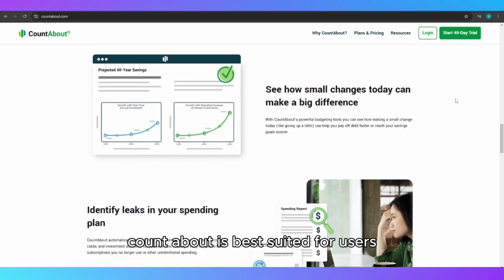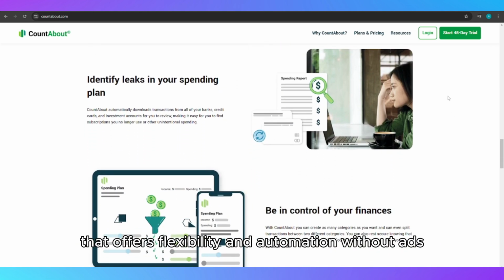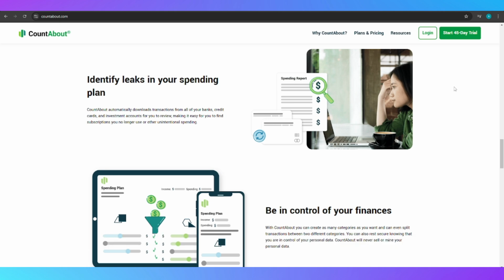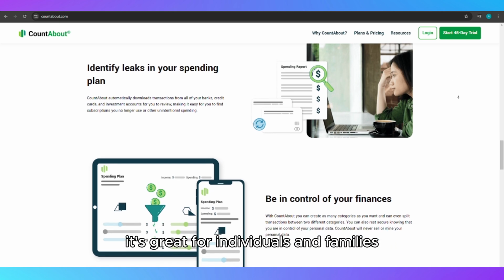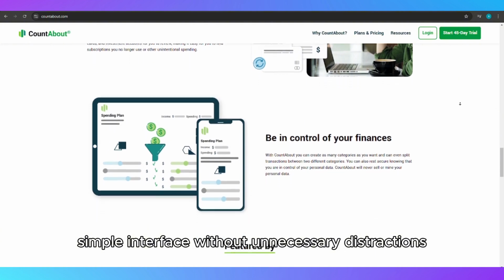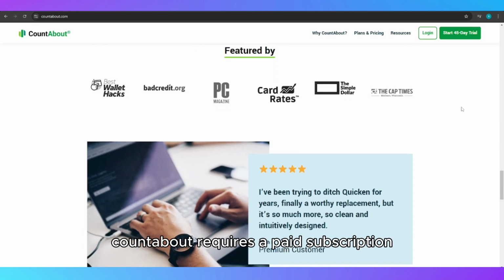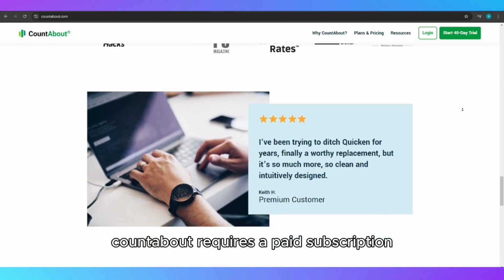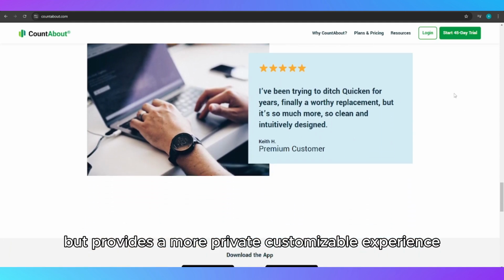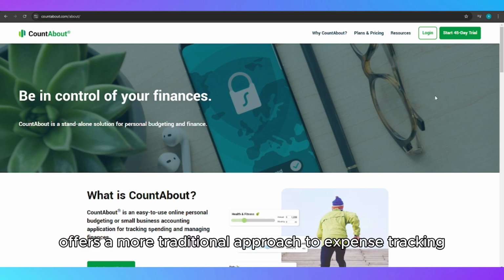CountAbout is best suited for users who want a Mint or Quicken alternative that offers flexibility and automation without ads. It's great for individuals and families who prefer a clean, simple interface without unnecessary distractions. Unlike Mint, which is free but ad-supported, CountAbout requires a paid subscription but provides a more private, customizable experience. Compared to YNAB, which focuses on zero-based budgeting, CountAbout offers a more traditional approach to expense tracking.